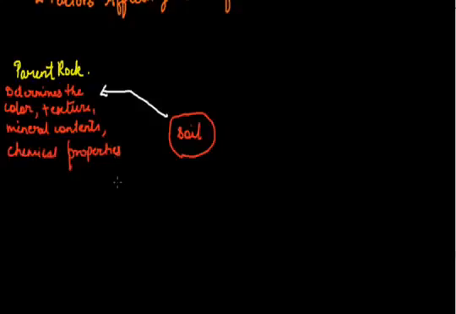The second factor that affects the formation of soil is relief. Relief here refers to the altitude, the height, or the region where the soil is present, or what topography is found in that region. Whether it is plain, plateau, or mountain areas, and at what height, all these relief features affect the quality or the type of the soil.